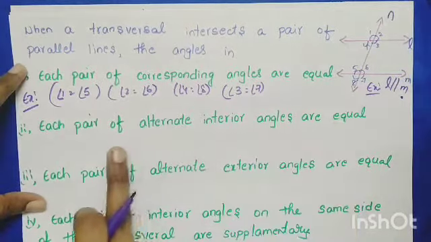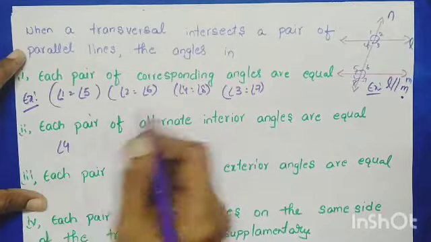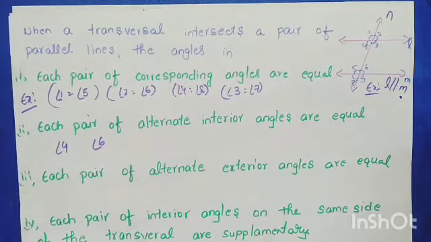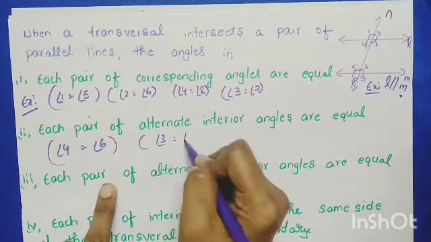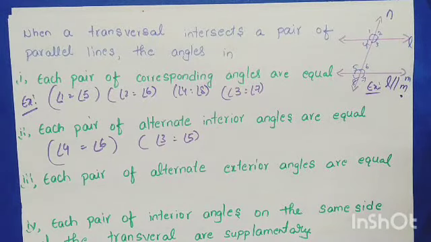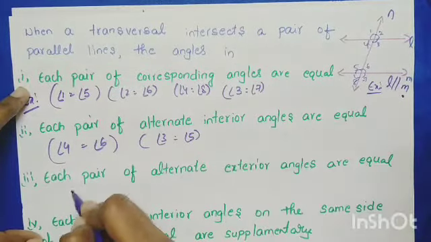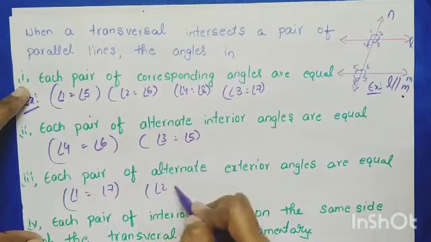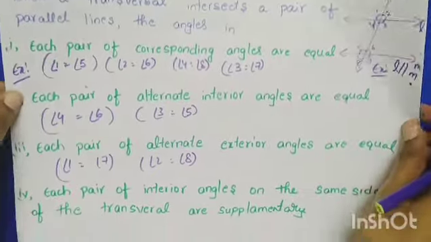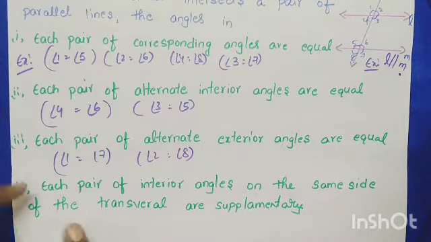If the lines are parallel, then each pair of alternate interior angles is also equal. What are alternate interior angles? Angle 4 and angle 6 are alternate interior angles, right? So these two are equal. And the other pair, angle 3 and angle 5, is also equal, right? Next, each pair of alternate exterior angles is also equal. What are the exterior angles here? 1 and 7. So angle 1 equals angle 7, and the next one, angle 2 equals angle 8, right? Again I am telling you this transversal is a more important topic, so please listen again and again if you didn't understand.